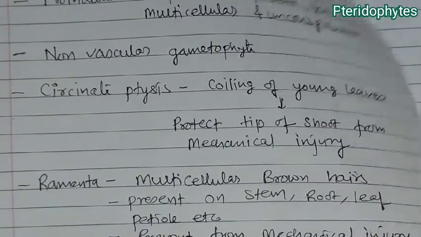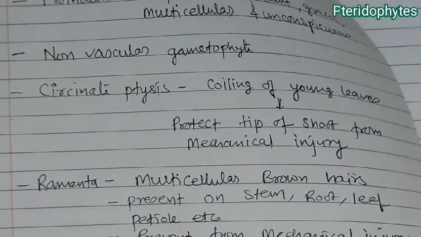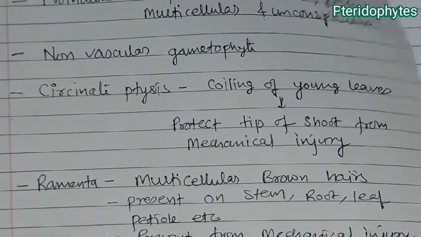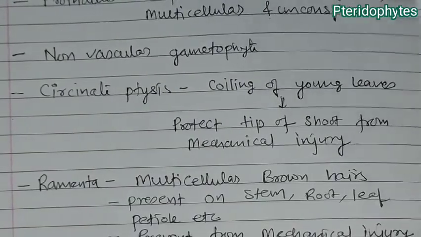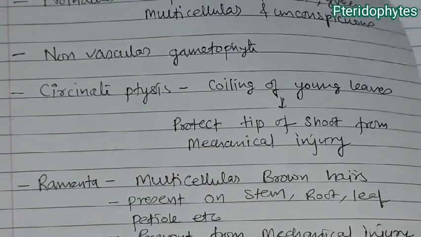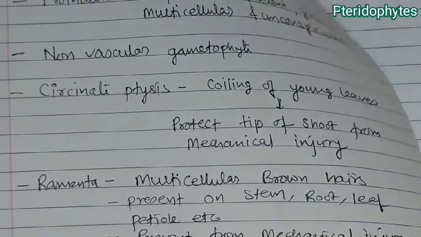Now, in pteridophytes also we say that fertilization occurs but water is needed. That means in this also they have zoidogamy, that is the need of water for fertilization of male and female gametes.